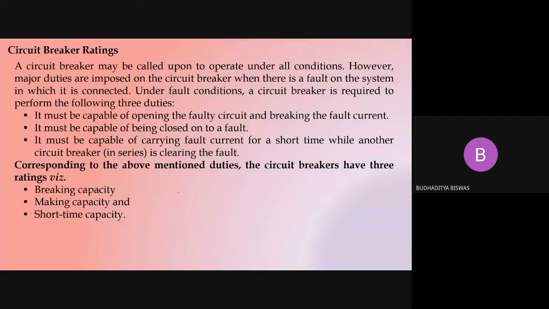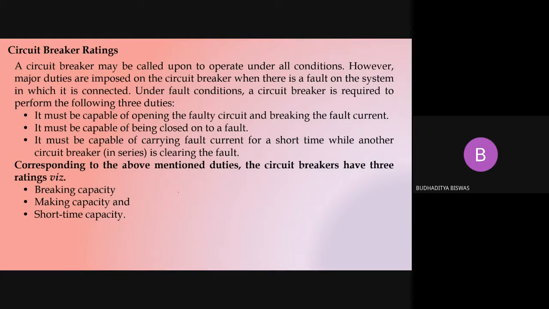Now come to the last topic of the circuit breaker, which is called the circuit breaker rating. Why is this required? Because a circuit breaker may be called upon to operate under all conditions. However, major duties are imposed on the circuit breaker when there is a fault on the system in which it is connected. So under faulty condition, a circuit breaker is required to perform the following three duties.